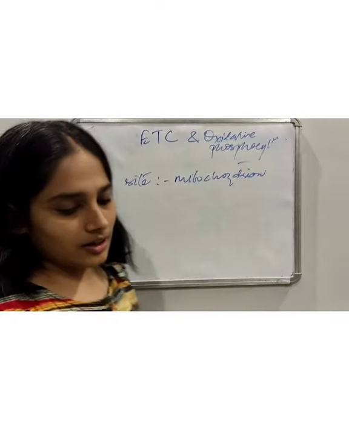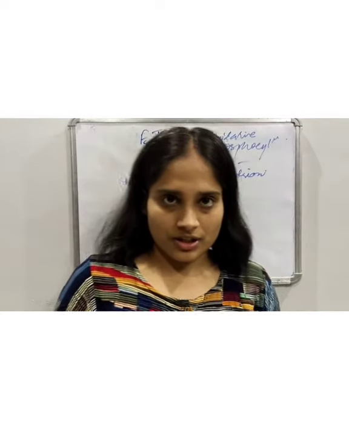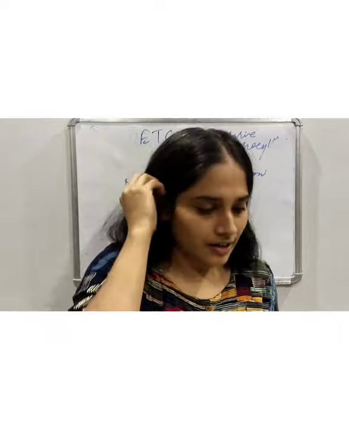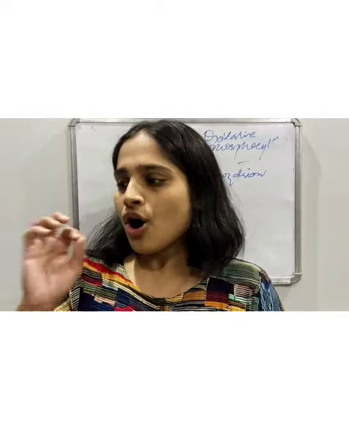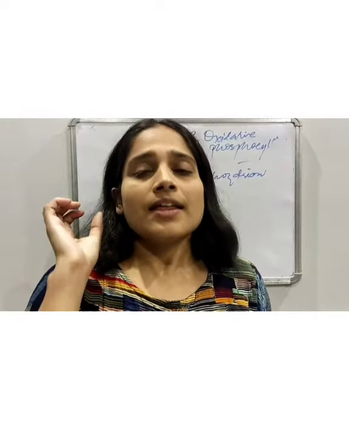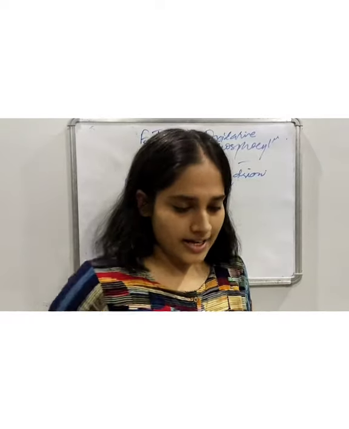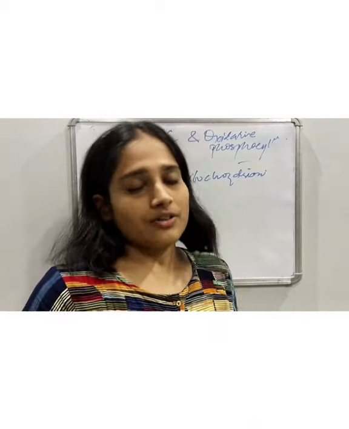Right. Now, what is oxidative phosphorylation? By definition, oxidative phosphorylation is the process of generating ATP by using the proton gradient of the electron transport chain.